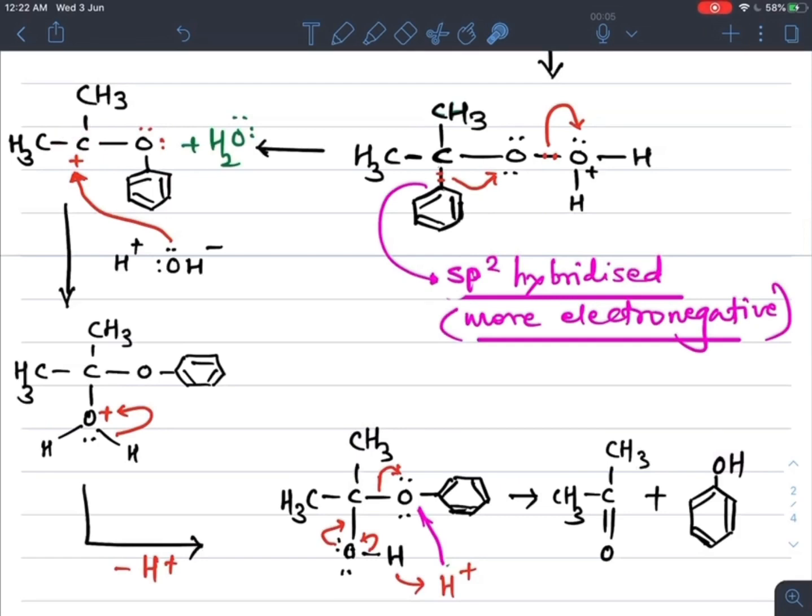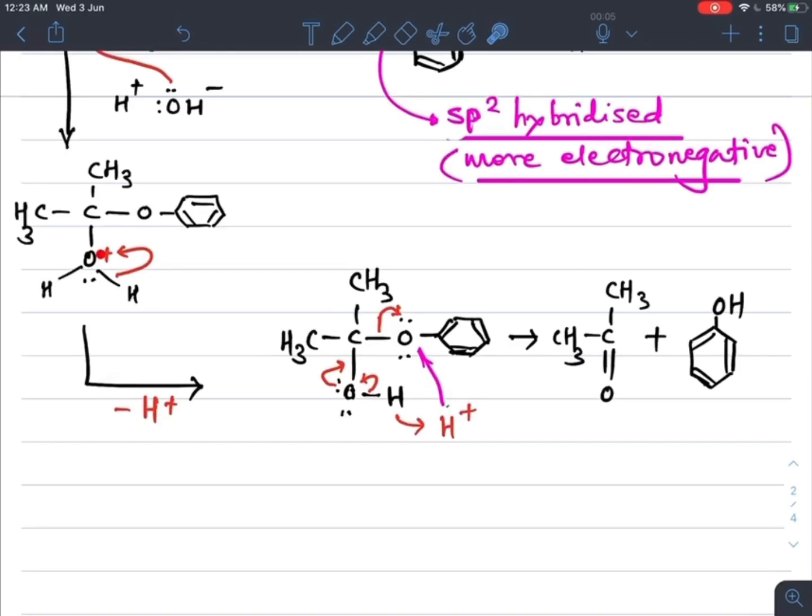So we get one more intermediate, that is CH3CCH3 as it is, with oxygen bonded to this phenyl group. Now here H2O is bonded, this oxygen uses its two electrons and carries a positive charge on it.